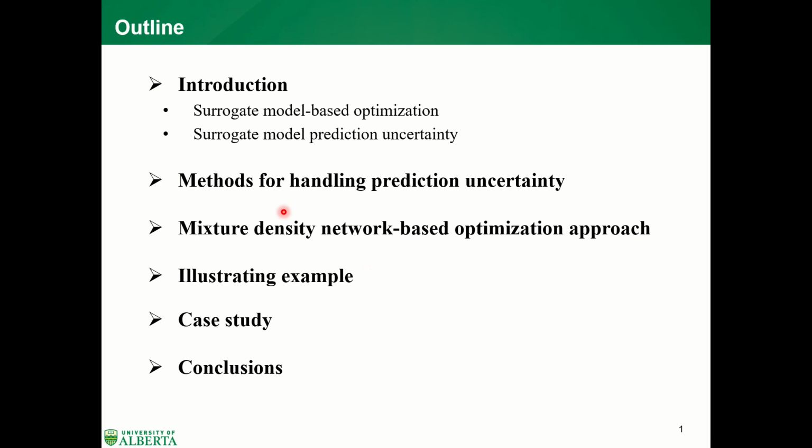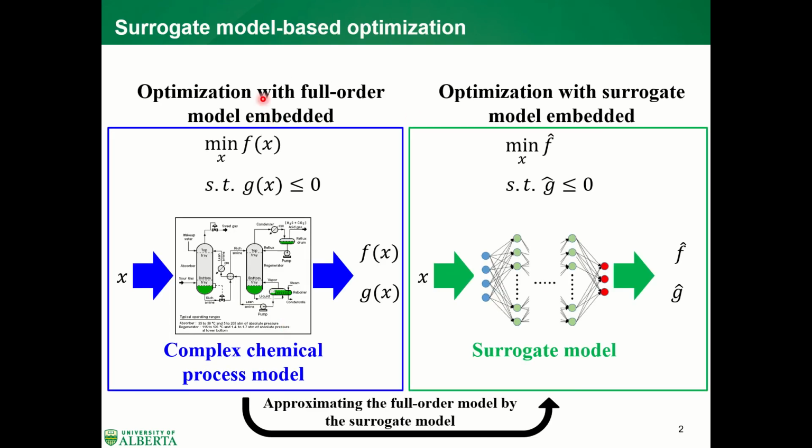And then I will show you the applications of the proposed approach to an illustrating example and one case study, which is the optimization of a distillation column process. At the end, I will conclude all the advantages of the proposed approach. Let's consider why we use surrogate model-based optimization.